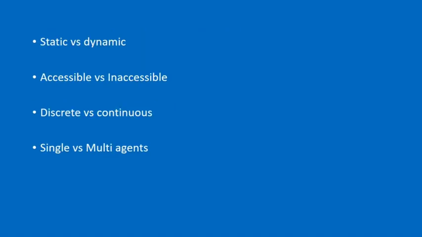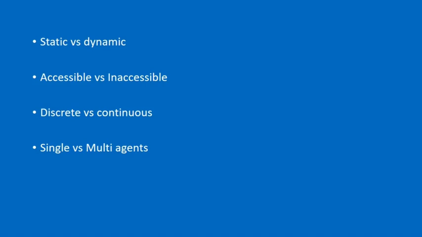Now fourth one is static or dynamic. While the agent is working, if the environment changes, it would be dynamic, and if the environment does not change, it will be static. Now fifth one is accessible or inaccessible. If the agent's sensors can access everything that is present in the environment, it would be accessible, otherwise inaccessible.